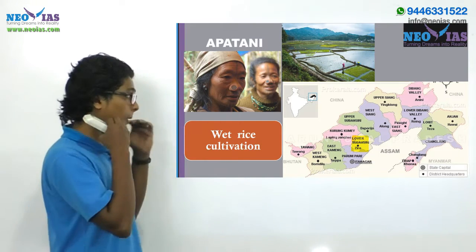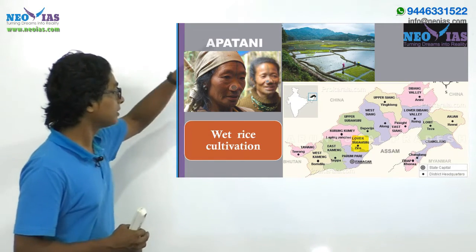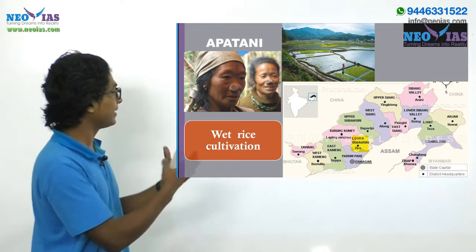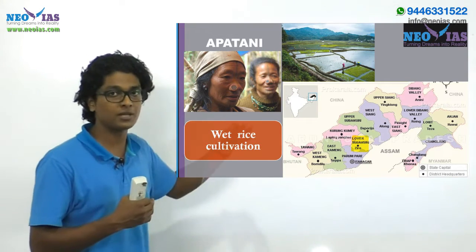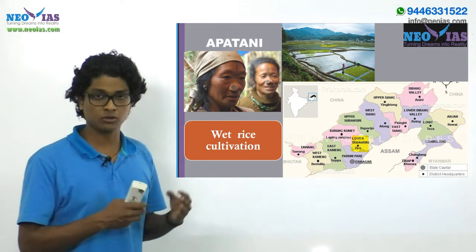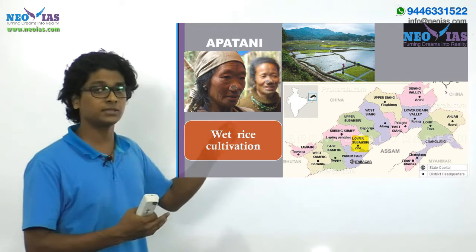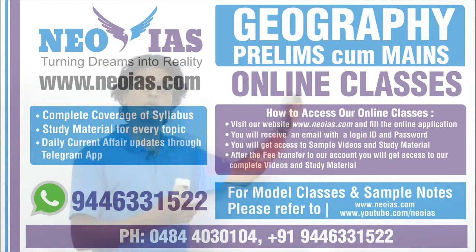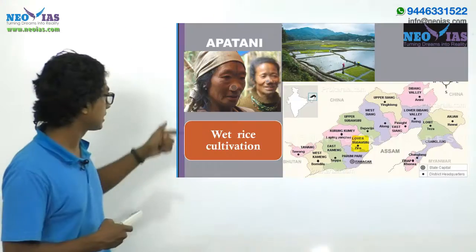Okay, so while growing this paddy or cultivating rice, they also farm fishes in these wetlands, right? I mean, they will be maintaining the water in the field, and they will be farming fishes in their fields. So it's a sustainable way of agriculture, and this makes them different from other tribes seen over the Arunachal Pradesh region, right? So these are the things related with the three tribes.